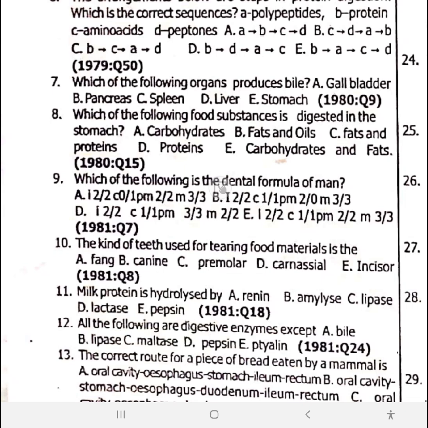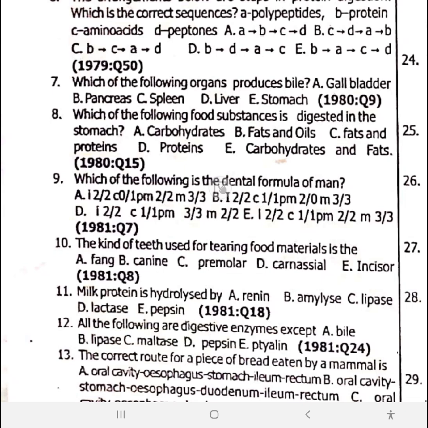The dental formula of rabbit: the incisors is 1/2. You can put it like that. The canine is 0, they don't have canine. The premolar is 3/2, while the molar is 3/3, equals 28.